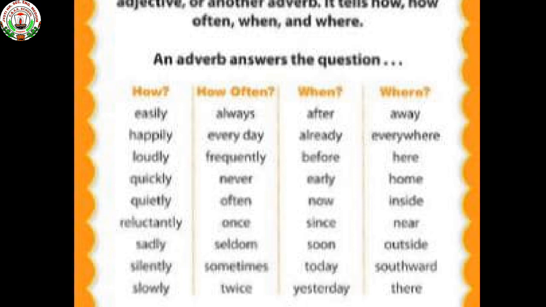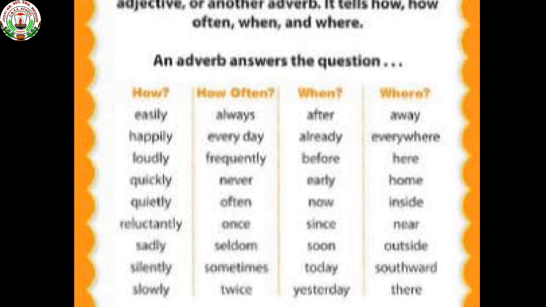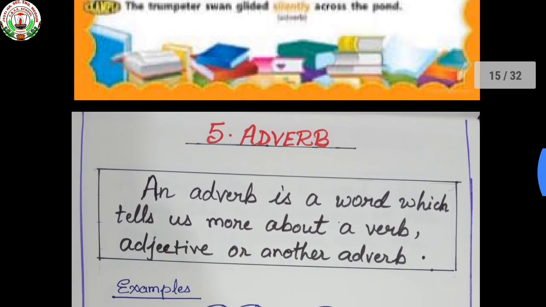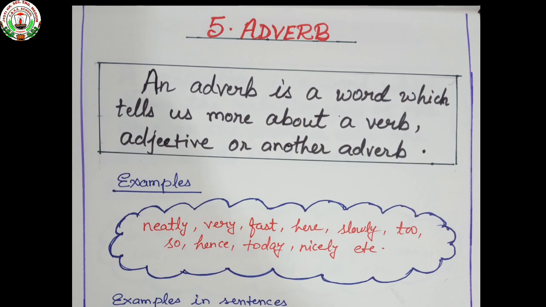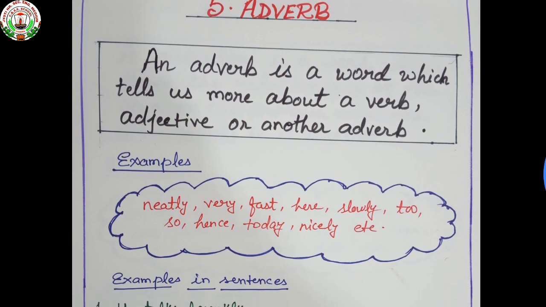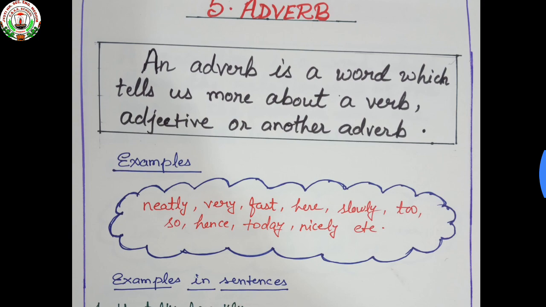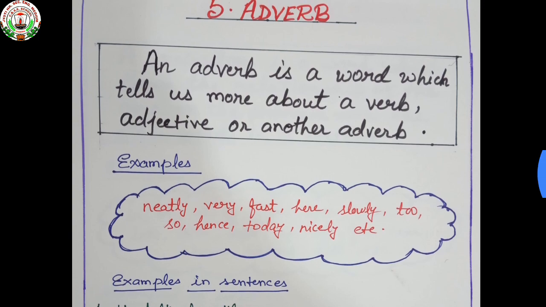So it's a good place to start. Given their function, these fundamental elements of the English language are usually placed right before or after the verb in the sentence. So now we understand that an adverb is a word which tells us more about a verb, adjective or other adverb. See the examples: neatly, very, fast, here, slowly, too, so, hence, today, nicely, etc.